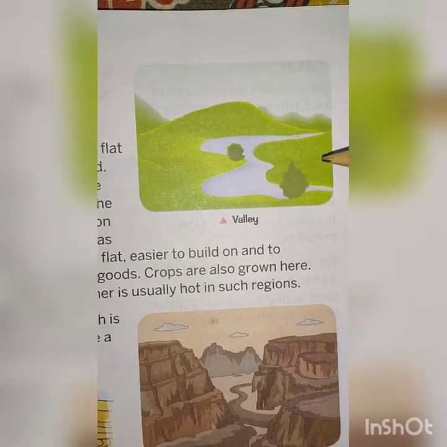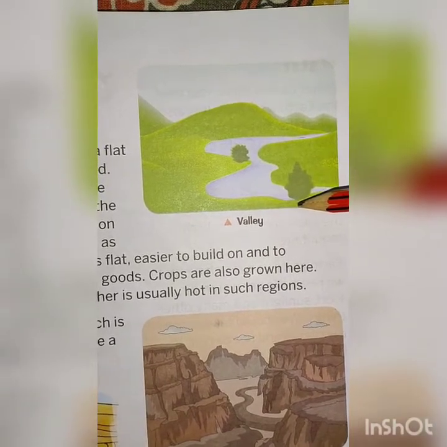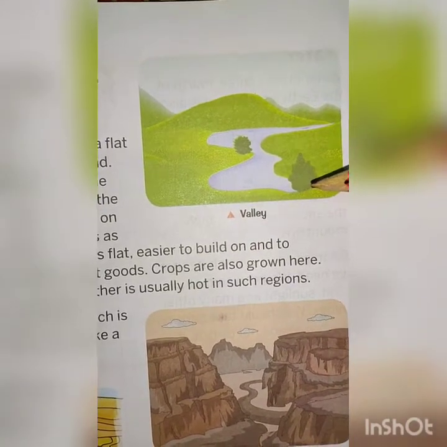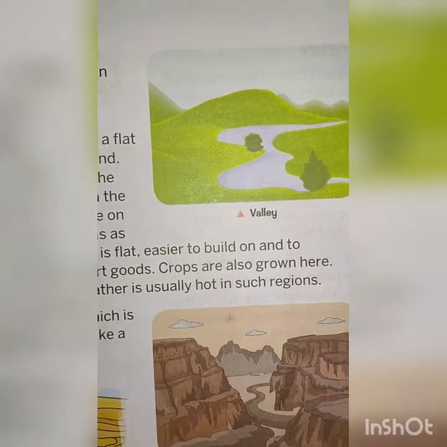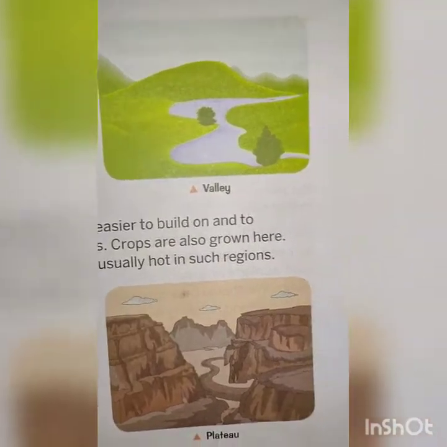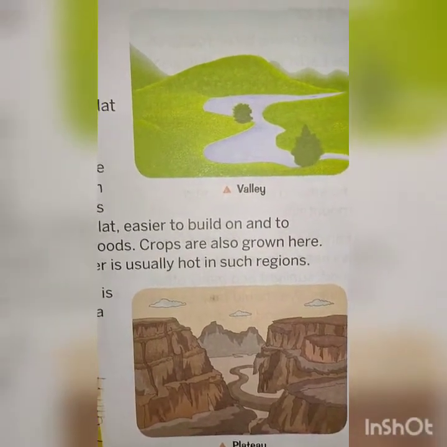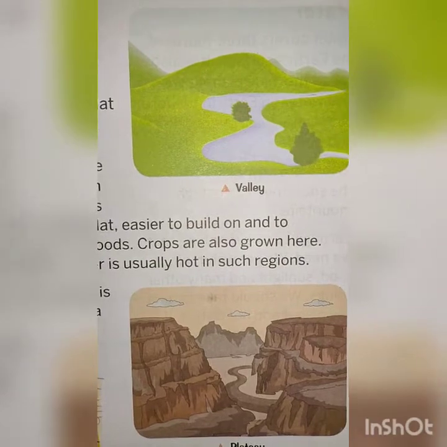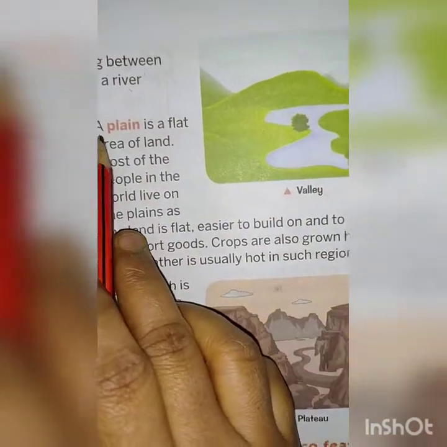With a river running through it. For example, in Chhattisgarh you have seen Araku Valley. Araku Valley, these are the valleys between the hills or the mountains. Now what is plain?